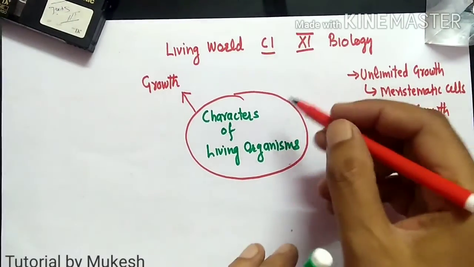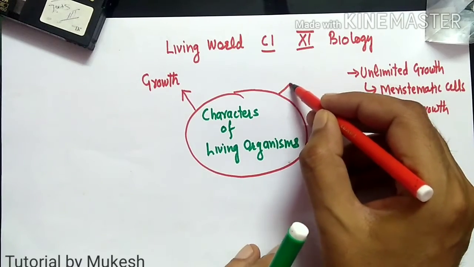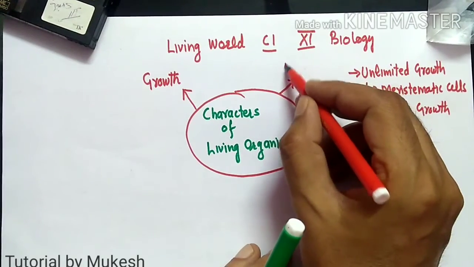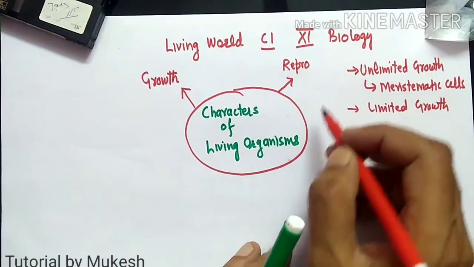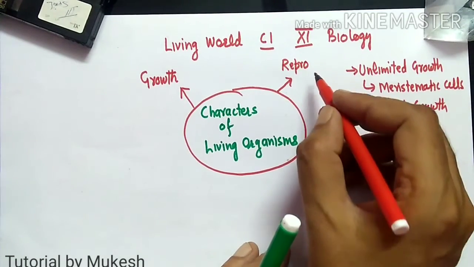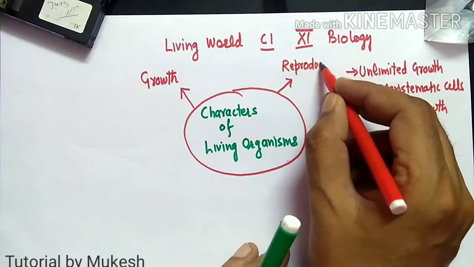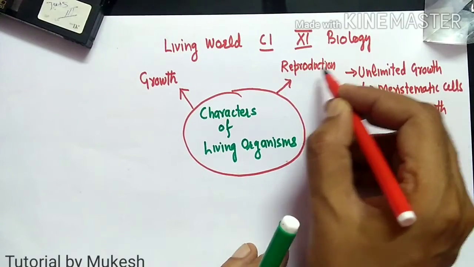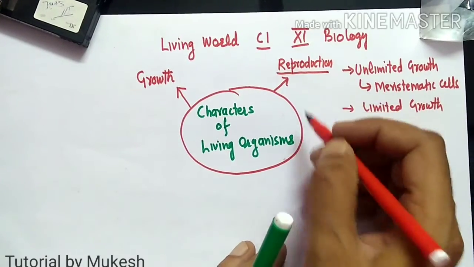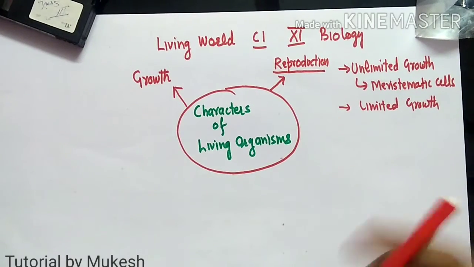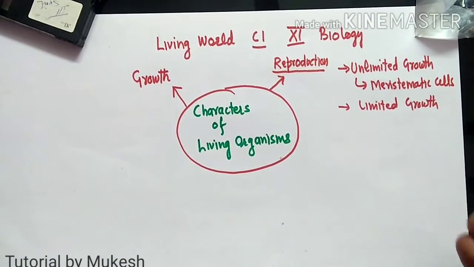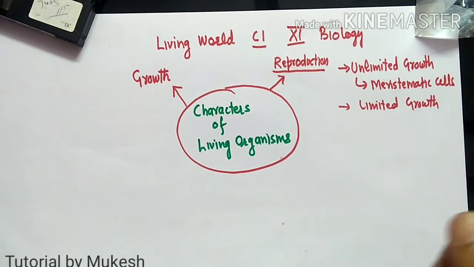Now the second important feature which we can talk about is reproduction. We have studied that the organisms will reproduce so as to produce their offsprings.